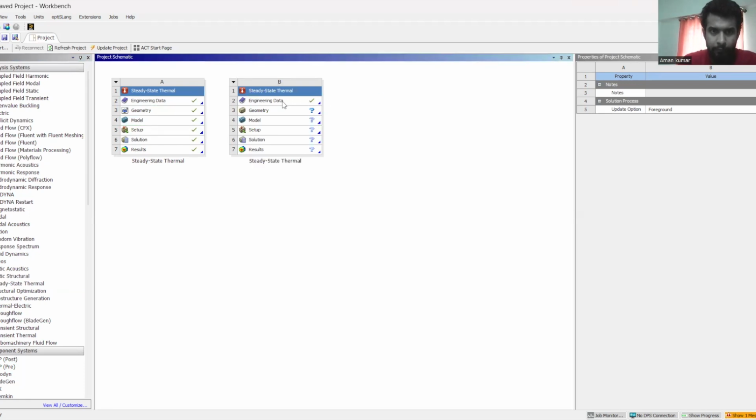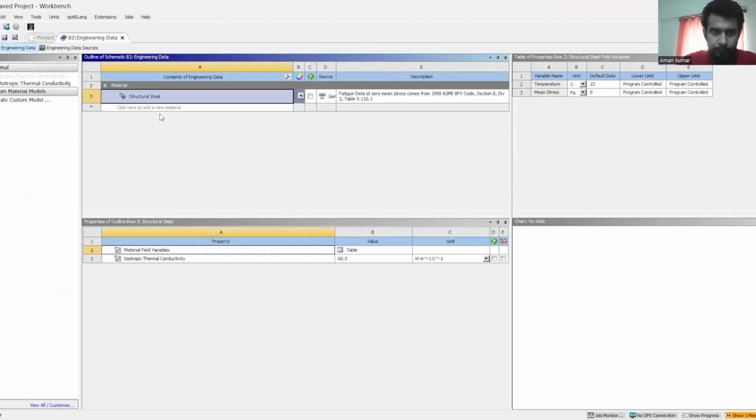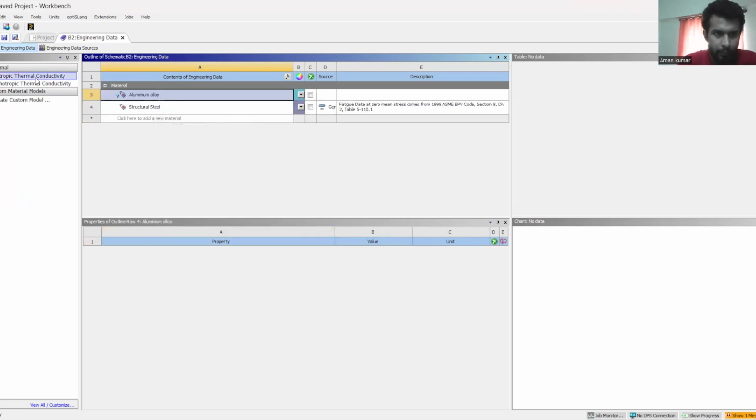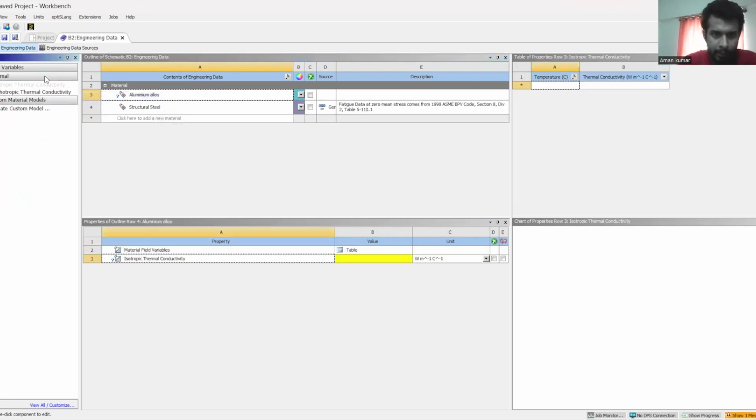In that, we'll first go for the engineering data. By default, it is structural steel. We change the material to aluminum alloy. Now we'll go for the isotropic thermal conductivity.